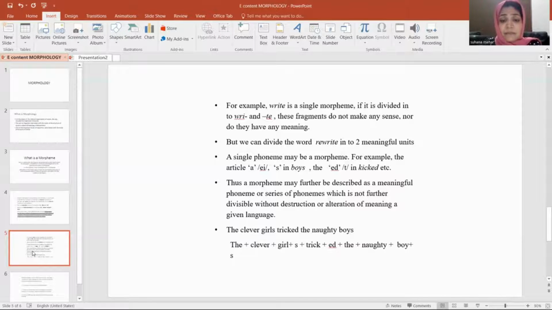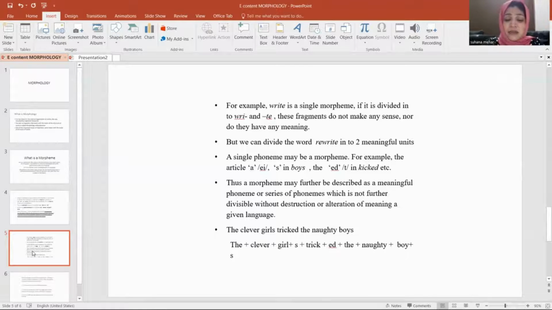Thus, a morpheme may further be described as a meaningful phoneme or series of phonemes which is not further divisible. That's very important, it is not further divisible. That's a thing that we have to remember while dealing with the morpheme. It is not further divisible without destruction or alteration of meaning in a given language.